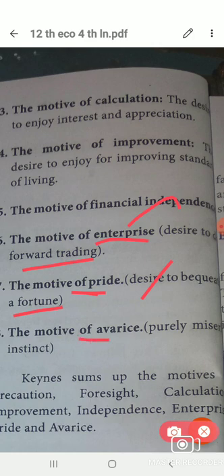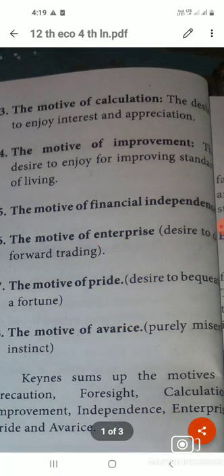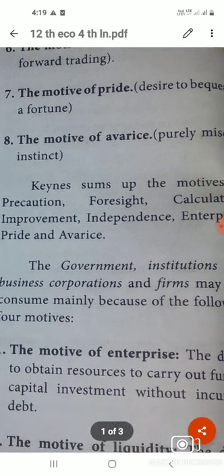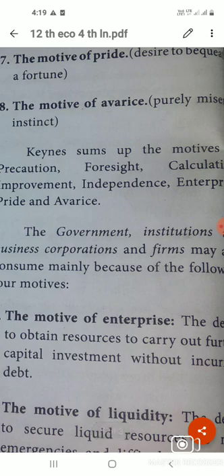And then motive for avarice, that means greed. Greed means what? In Tamil, they call it greed, the motive of avarice. For greed, some of the people consume more. So these are the psychological subjective matters for the consumption function.